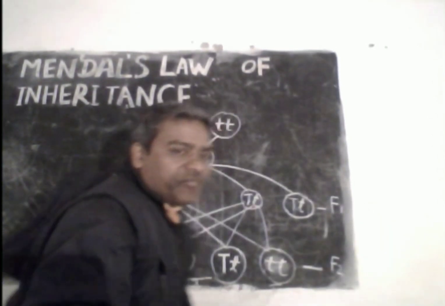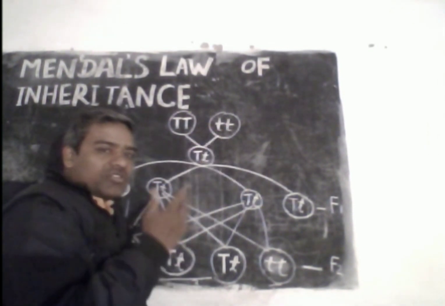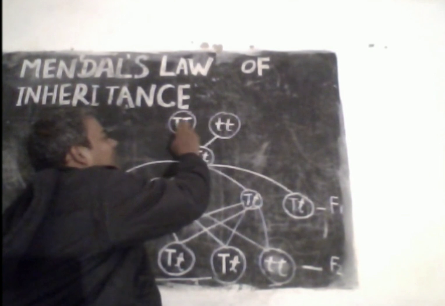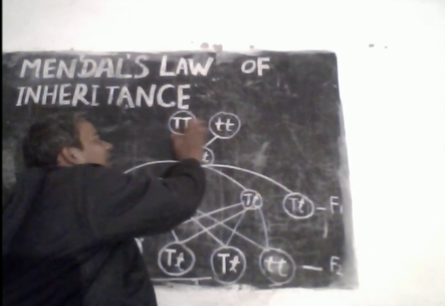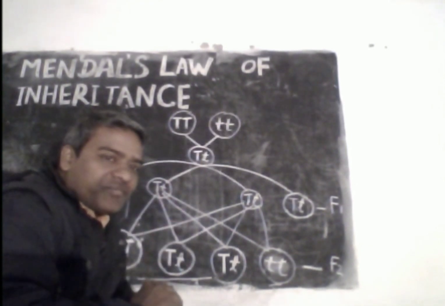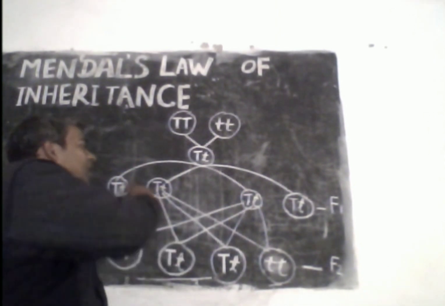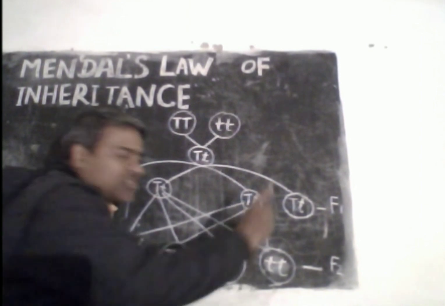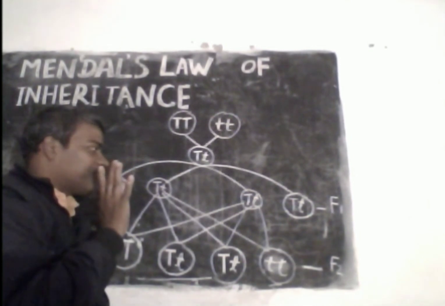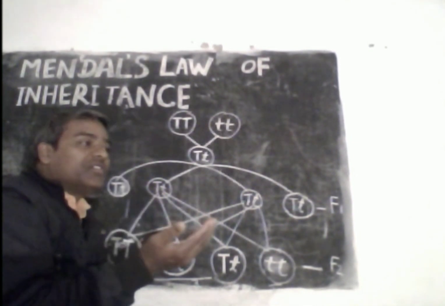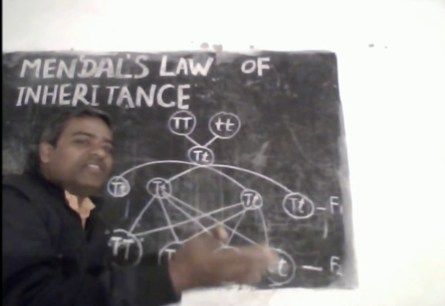We can understand this when Mendel performed the cross hybrid between two plants. This is the tall plant and this is the dwarf plant, and he got the seeds and sowed them in the ground. Then he found that all plants were tall in the first generation. All plants were tall in the first generation, and again the seeds taken from the first generation were sowed again in the ground.